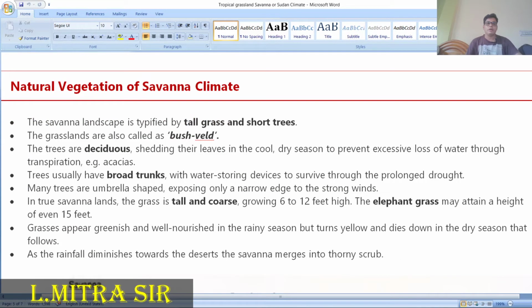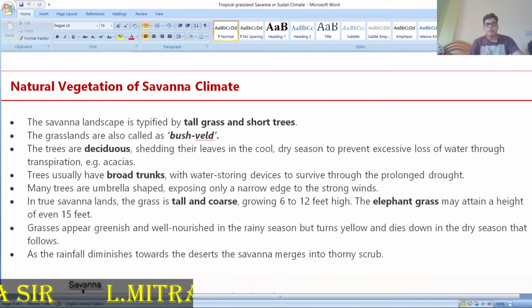Natural vegetation of the savanna climate, the savanna climate is also known as tropical grassland. Tall grass and short trees can be found over there. Tall grass is also called the bush belt, and these trees are considered deciduous, shedding their leaves in the cool and dry season to prevent excessive loss, to escape the process of transpiration. Acacia is one such type of plant you can see there.